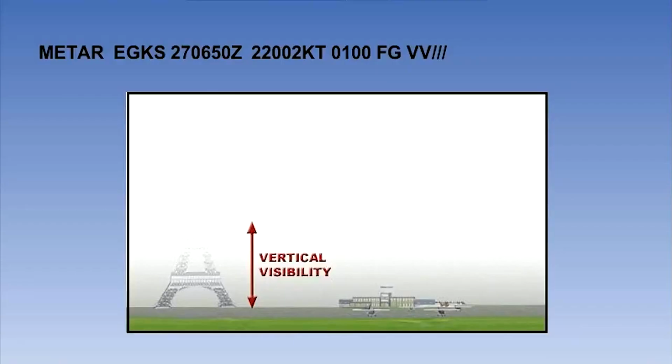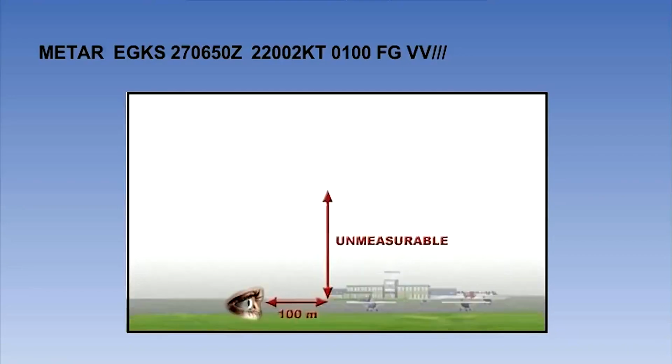This is represented by the code VV, followed by the vertical visibility in hundreds of feet, as determined by the observer. You will typically see this used when the sky is obscured. This obscuration is often caused by phenomena like fog or smoke. In these cases, a special code is used in place of standard cloud information. Let's dive into a typical example together.